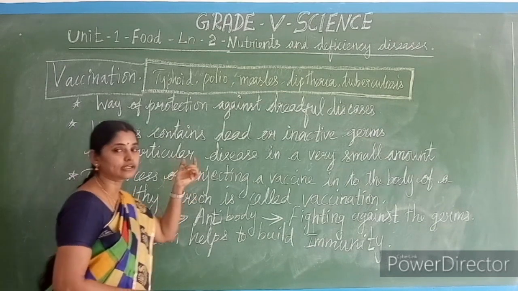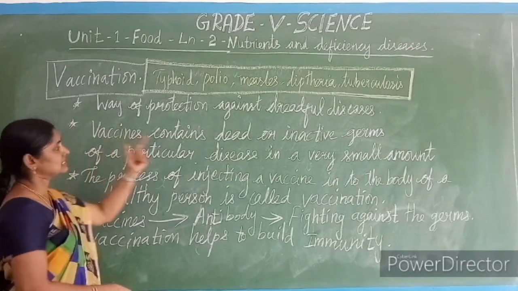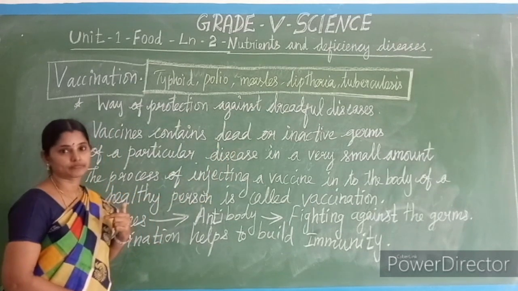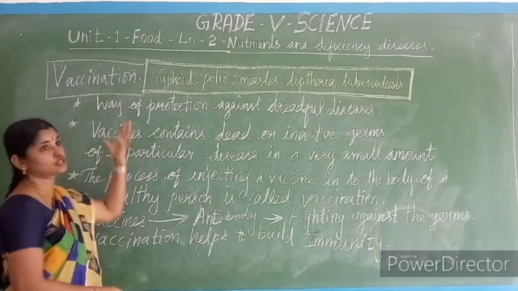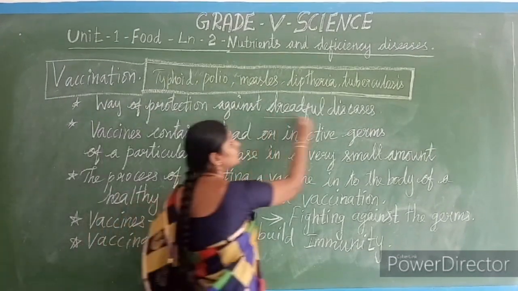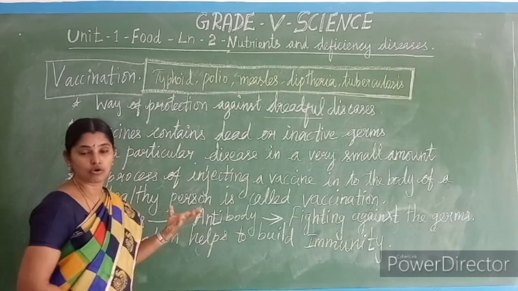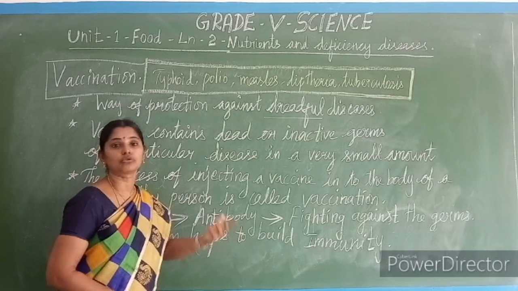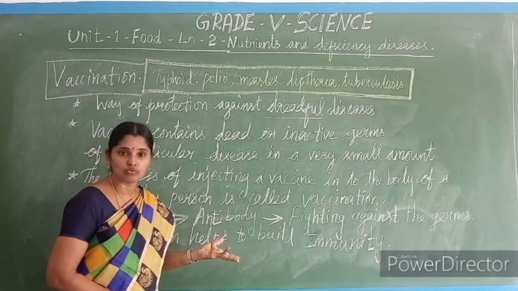So the vaccine contains dead or inactive germs. So we are saying vaccination is one of the preventive methods against dreadful diseases, epidemic diseases, all these dangerous diseases. Now also we are working hard to find a vaccine for this coronavirus, isn't it?